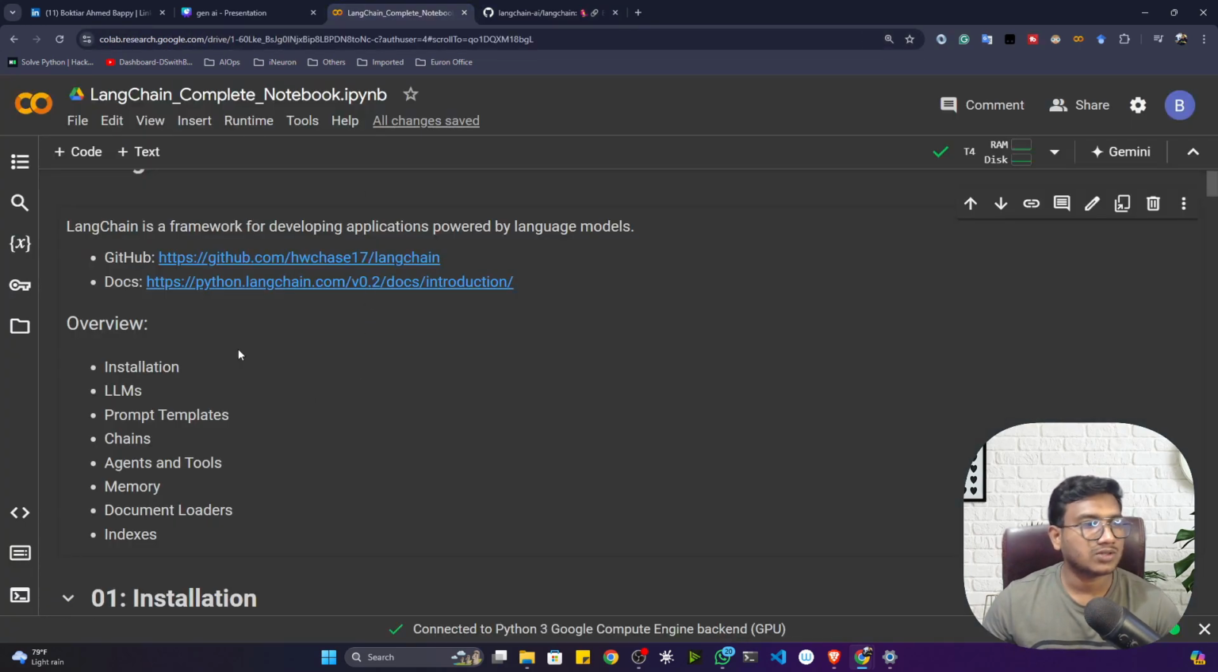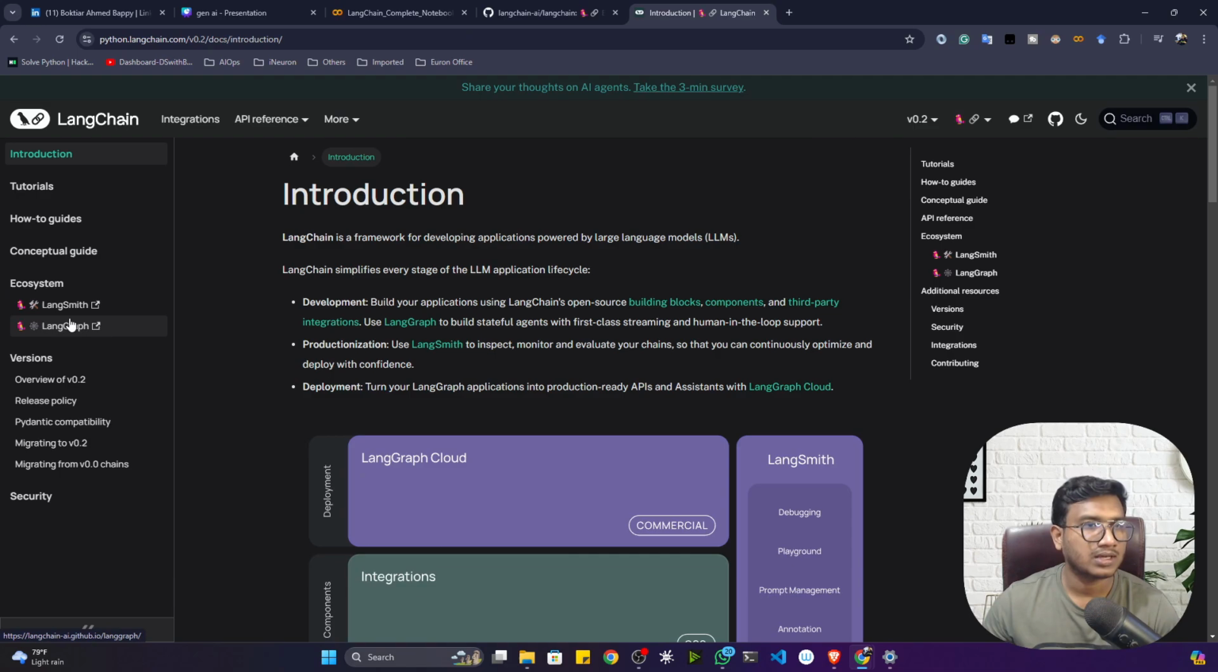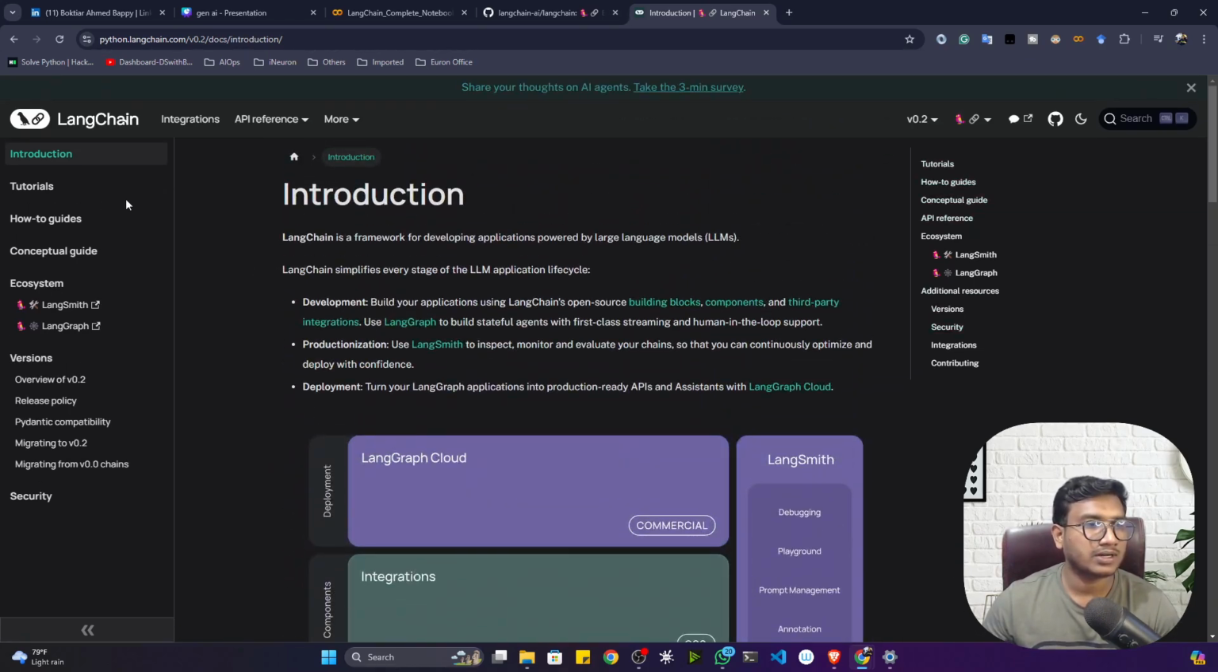Apart from that, it also has one beautiful documentation. Let me show you, guys. This is the documentation link. If you just search LangChain documentation on Google, you will see this documentation. This is the entire documentation they have. See, they have developed different things. They have also developed an ecosystem like LangSmith and LangGraph. We'll also be discussing LangSmith and LangGraph, no need to worry. First of all, let's try to understand the fundamentals of LangChain, like how we can install LangChain and how we can integrate with different platforms.